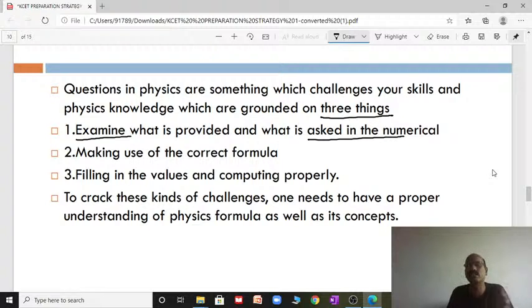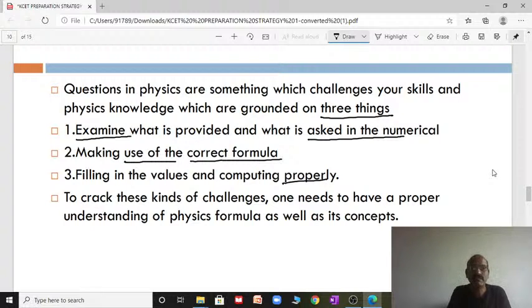What is asked in the question paper? Second, making use of correct formulae, the use of a suitable formula. Third, filling in the values and computing properly. After selecting the formula, substitute the given values properly and compute properly.